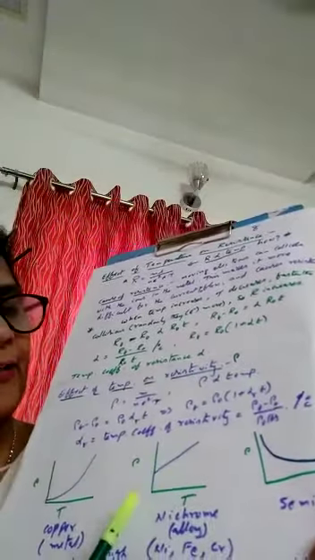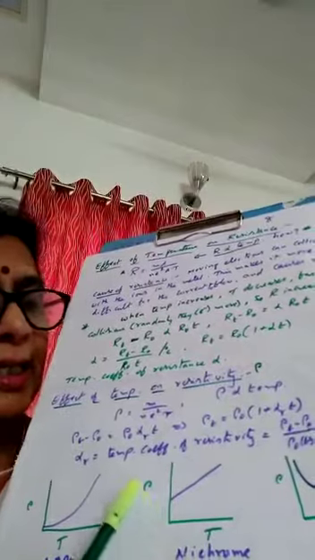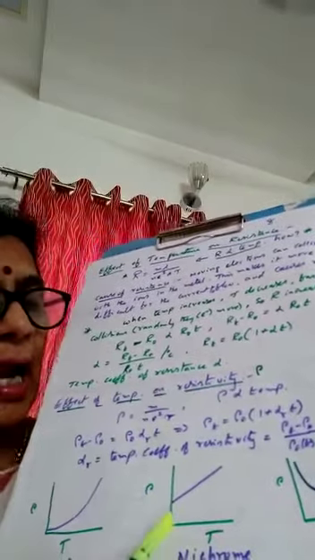For alloys, this is the graph we get. If temperature is 0, rho is not absolutely 0. So there is some resistivity here. And this is for nichrome wire. And this is for semiconductors. It is inversely proportional. As temperature increases, the resistivity will decrease for semiconductors here.